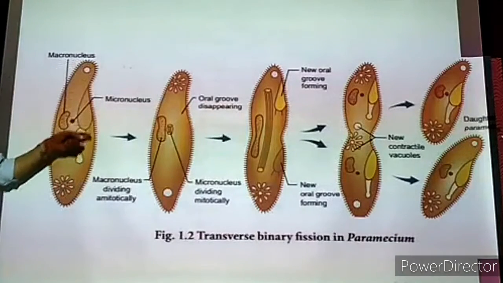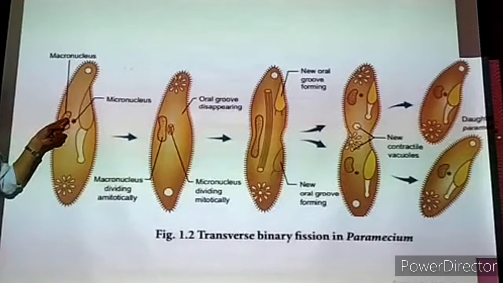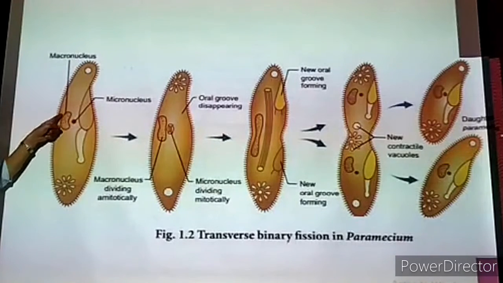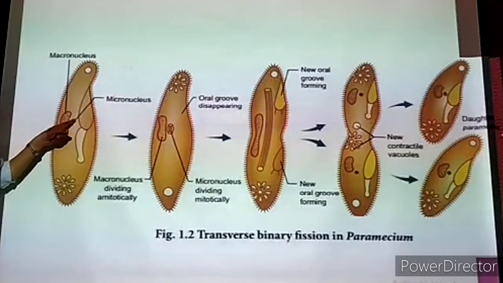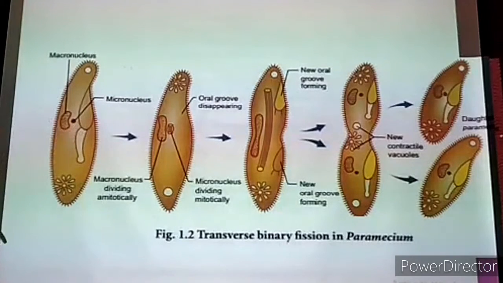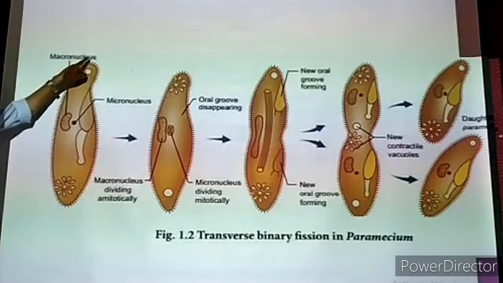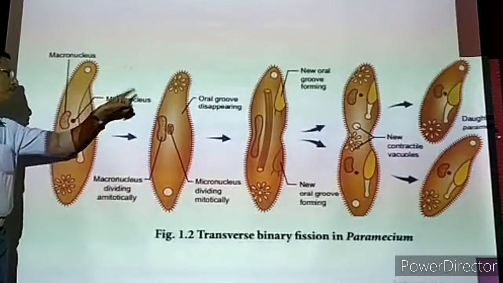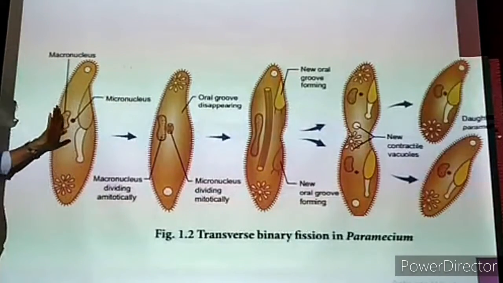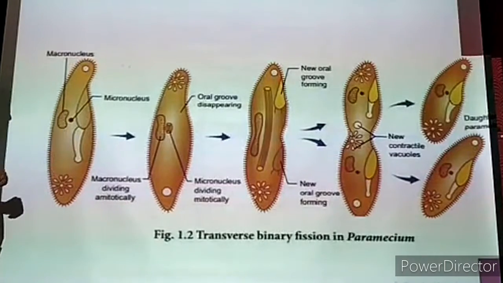Now this paramecium is having two nuclei. One is very large, bean shaped or kidney shaped. Another one is a small spherical shaped nucleus. The large nucleus is called the macronucleus. The small nucleus is called the micronucleus. Now this is the grown up paramecium.